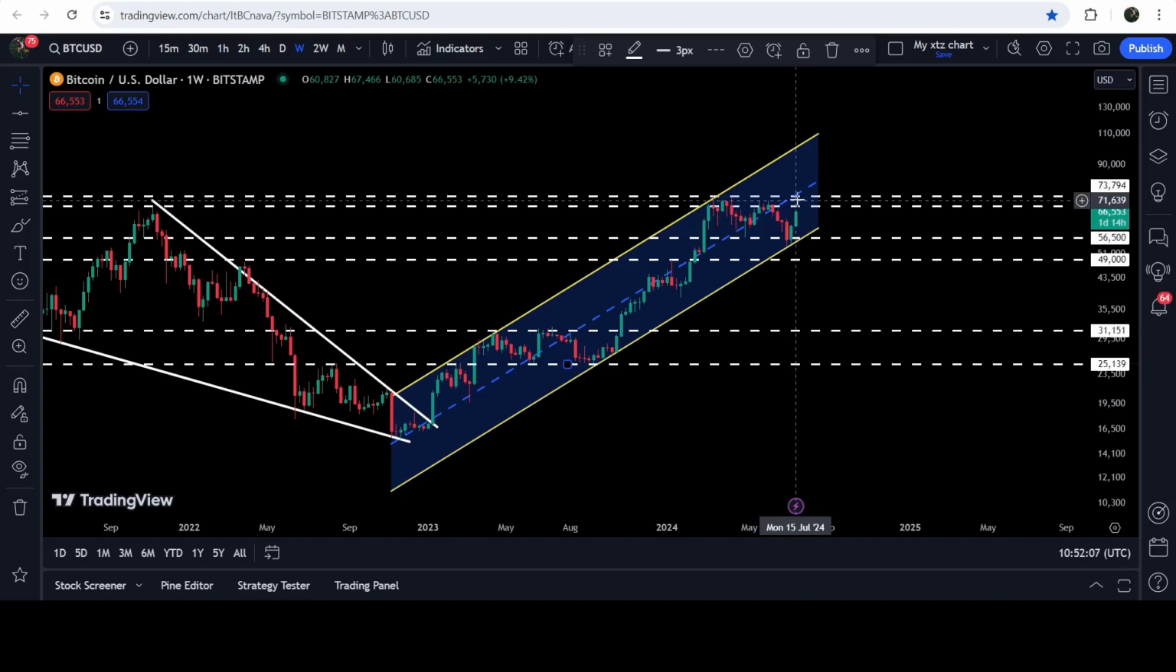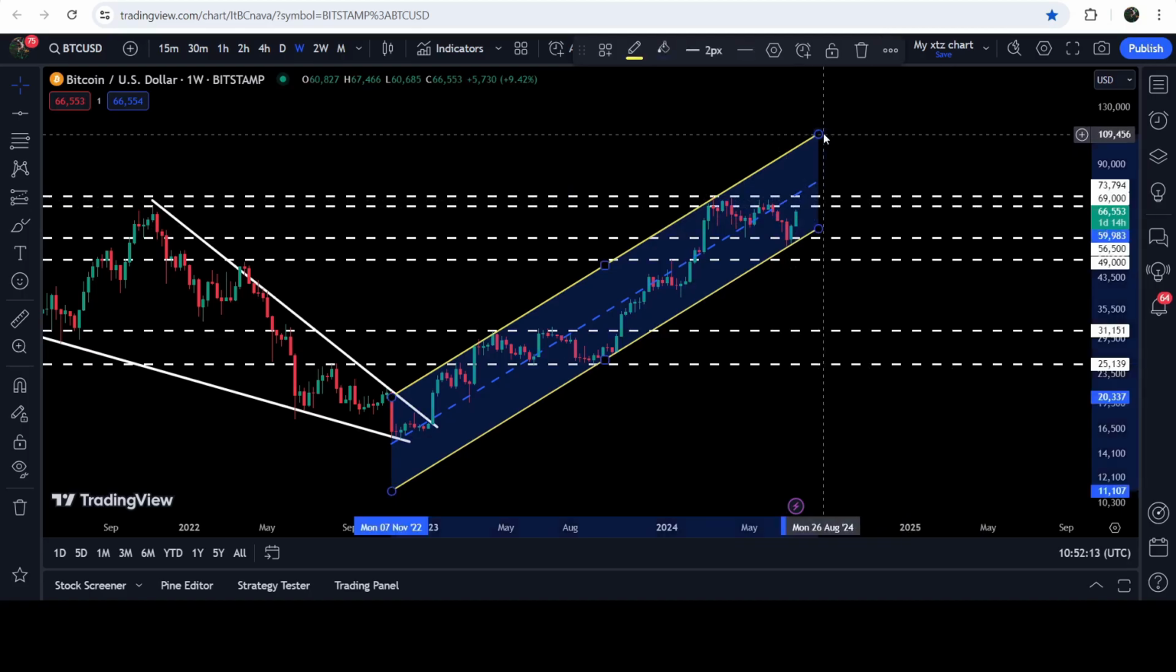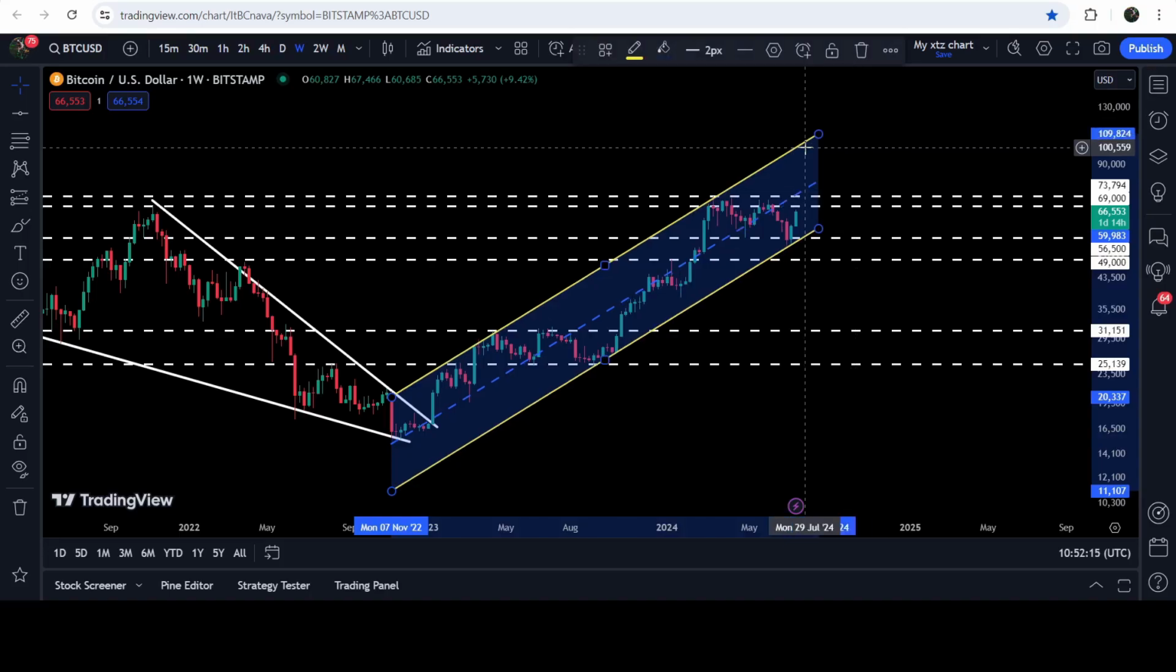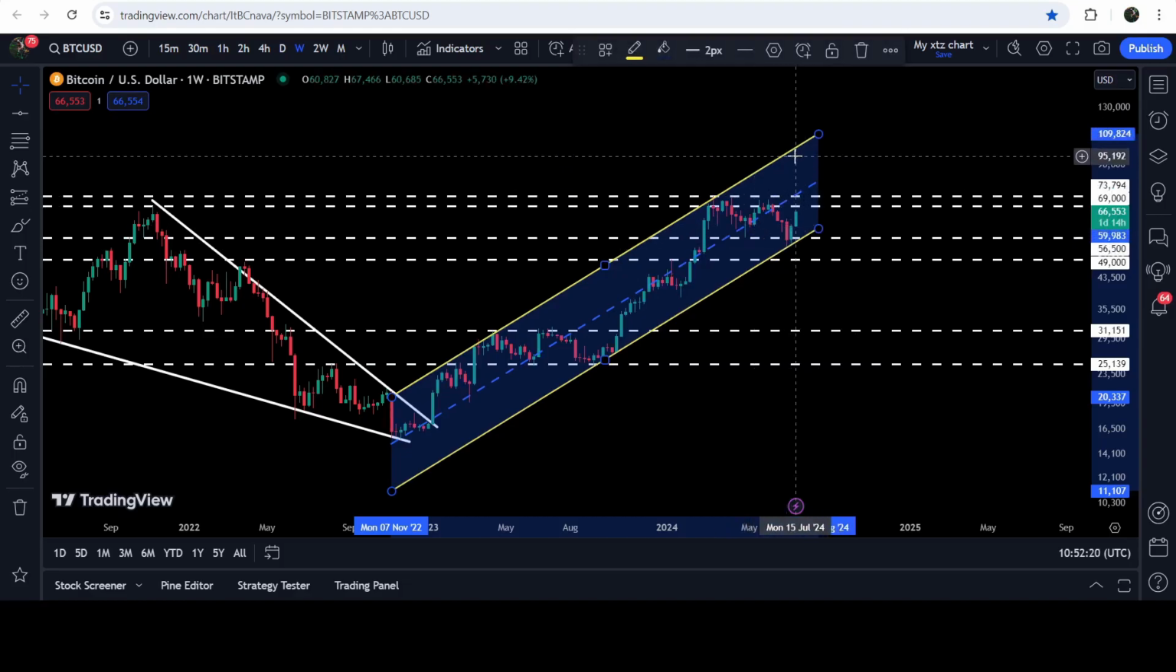Same as that, if the price line breaks out this resistance zone where it formed the double top, then we may see another very, very powerful rally. And this time, the resistance of this rising channel will be somewhere here, and if the price reaches there, then it can hit the resistance at this level, approximately at $100,000. So this was the update so far.